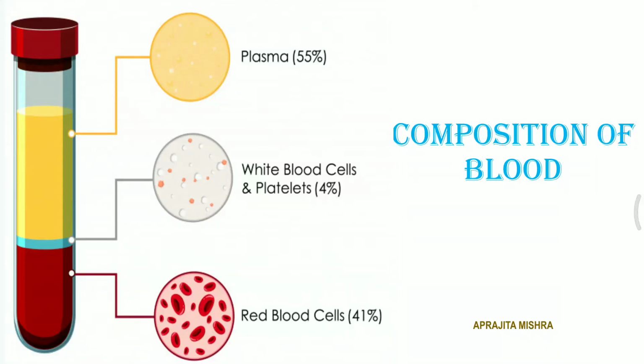The blood consists of various components, and the components are red blood cells, white blood cells, and the plasma. They have some other factors as well. We will be discussing all of it as we proceed.